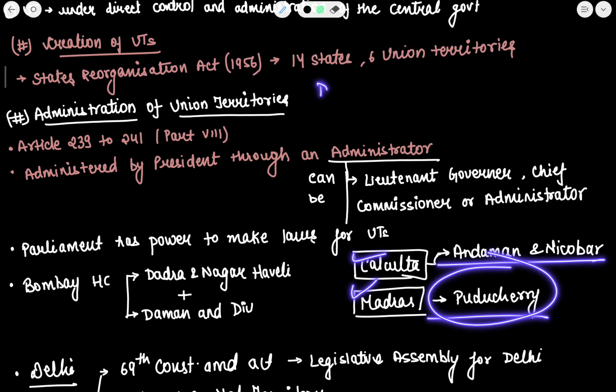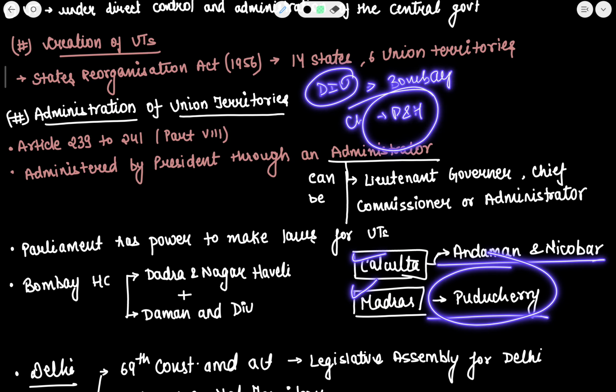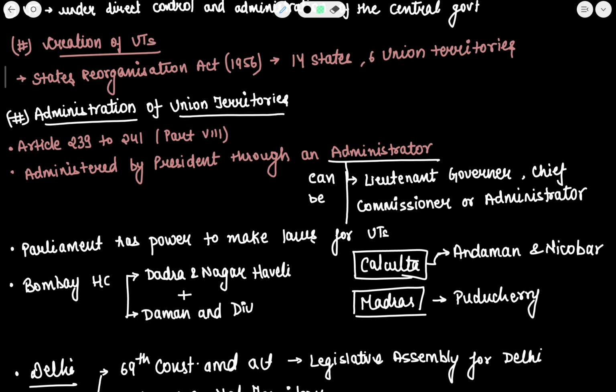Now if I talk about Daman and Diu, this comes under the jurisdiction of the Bombay High Court. Okay. Chandigarh is under the Punjab and Haryana High Court. So these are some of the examples that you need to remember. Presently there are 25 high courts in India. This you can also remember.